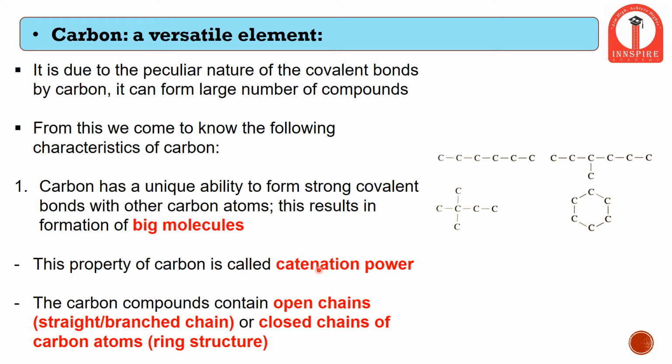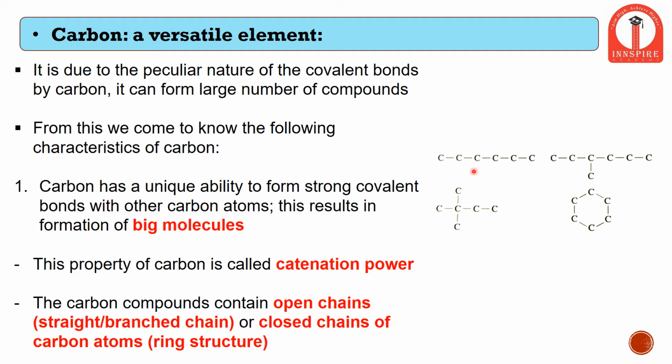Catenation is nothing but the ability of carbon atoms to form a chain or to link with each other. Because of this catenation power, carbon can form various structures. Those structures are open chains, which include straight and branched chains, or closed chains, that is nothing but a ring structure.